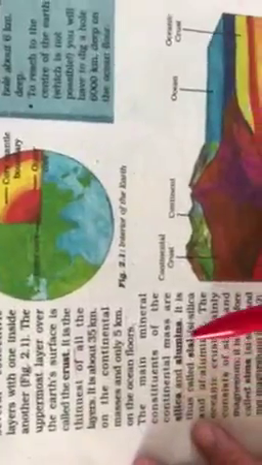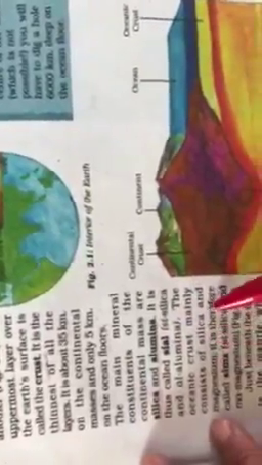Class, the main minerals of the continental masses are silica and alumina. It is thus called SIAL. S-I-A-L: SI is for silica and AL is for alumina. The oceanic crust mainly consists of silica.